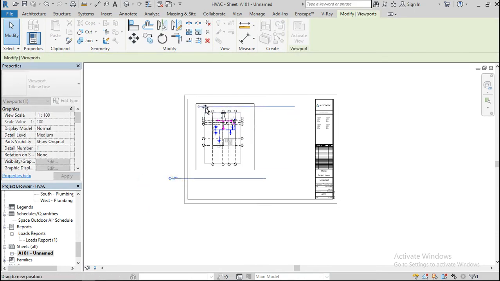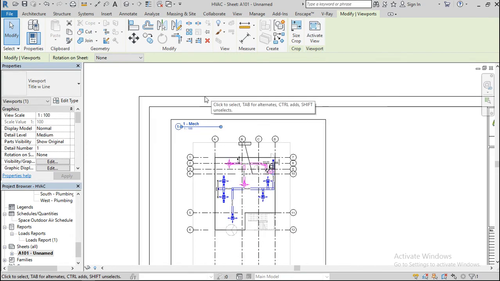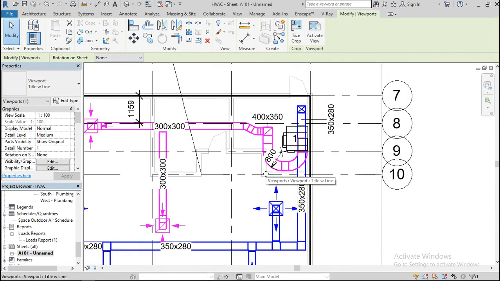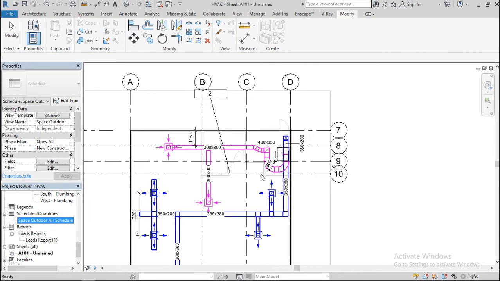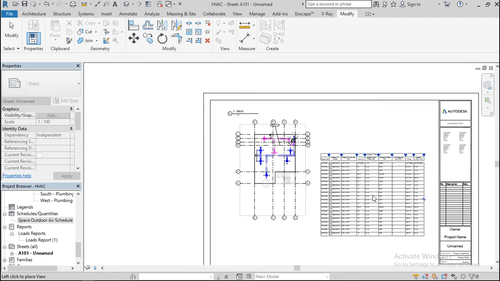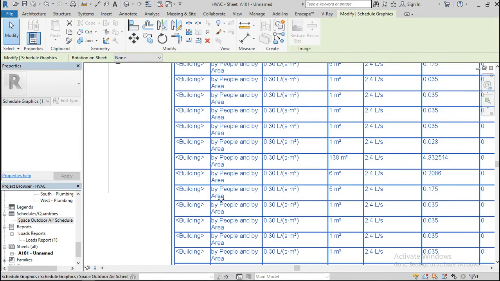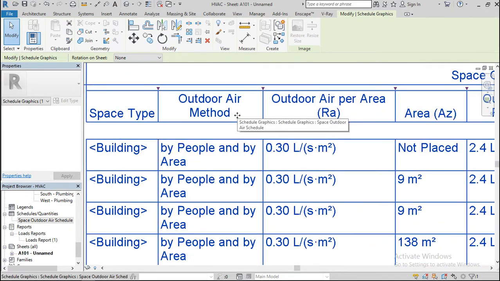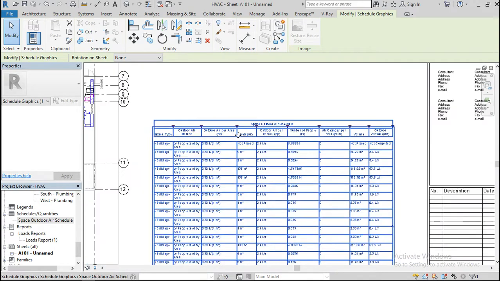Select this one and move it up, reduce the height. So you can just see this should come up to this place, so it's quite big. So this is the report I was talking about. You can see these are all the readings. Space schedules for outdoor air.